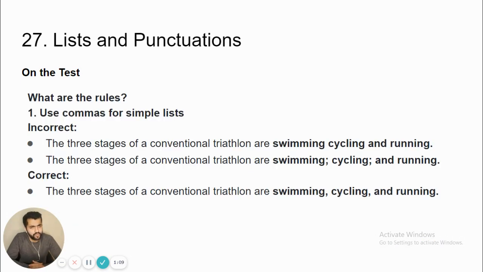Okay, so what are the rules? Number one, use commas for simple lists. All right, so the 3 stages of conventional triathlon are swimming, cycling, and running, right? And in the second sentence, we have used swimming; cycling; running. If we have a simple list, just use commas. All right, so commas after the first item, commas after the second item of the list, and before the third item of the list.